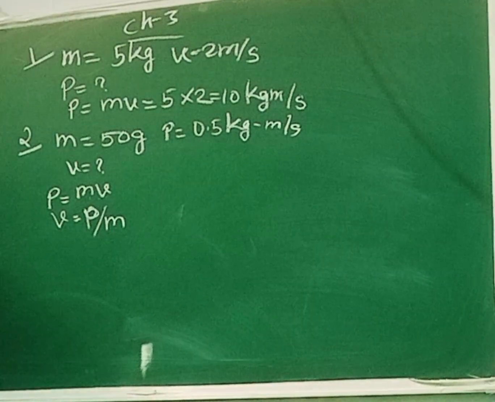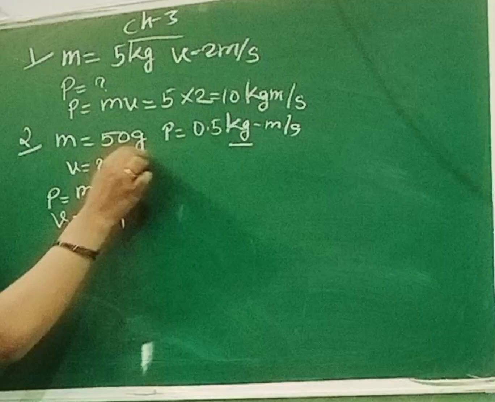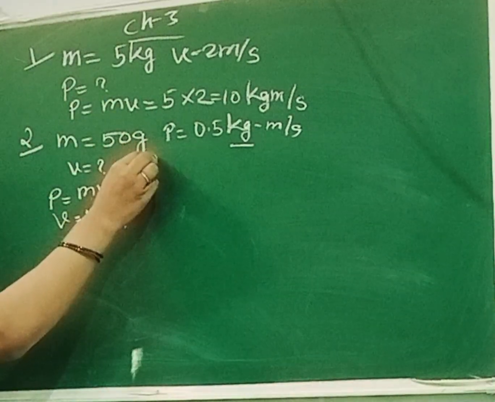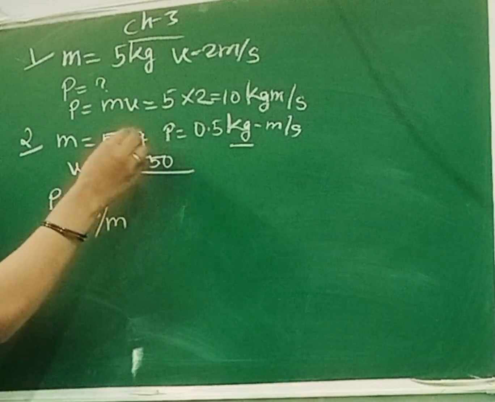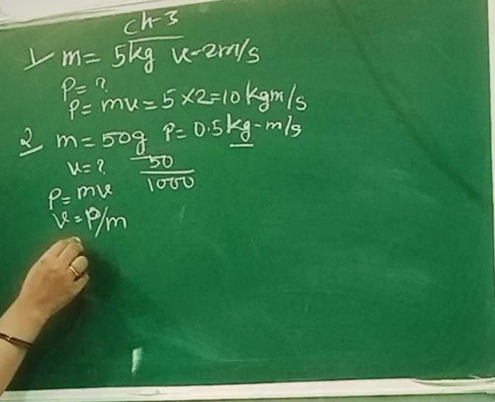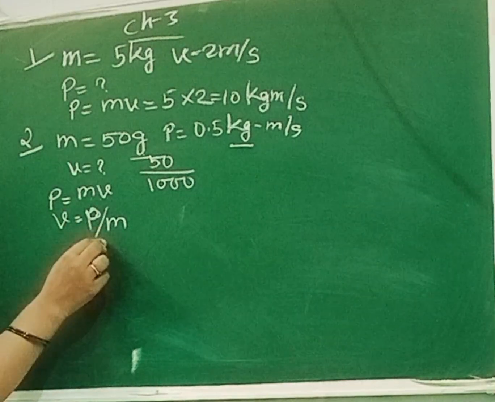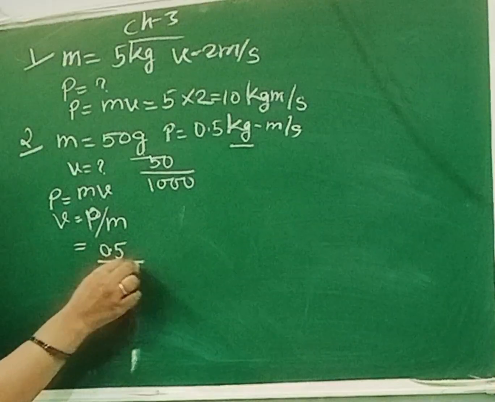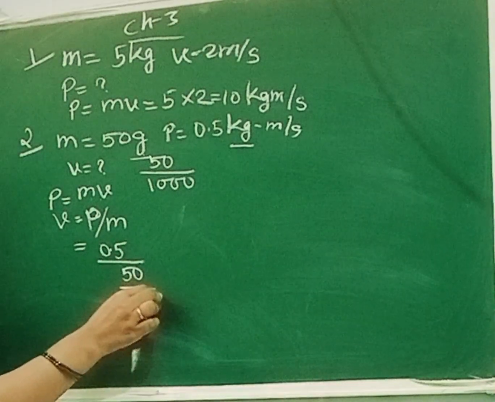Now the second thing you need to see here, it is in kilogram and this is in gram. So what you will do, you will convert this gram into kilogram. So 50 gram, to convert in kilogram we need to divide by 1000. Okay, so here you will put the value. So P is 0.5 and this is 50 upon 1000.